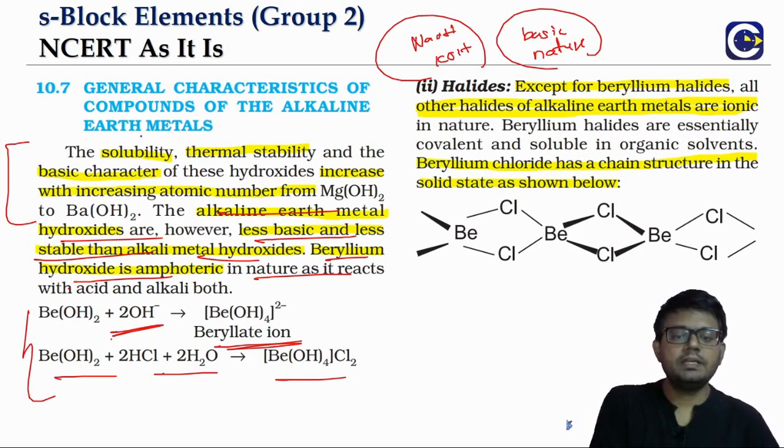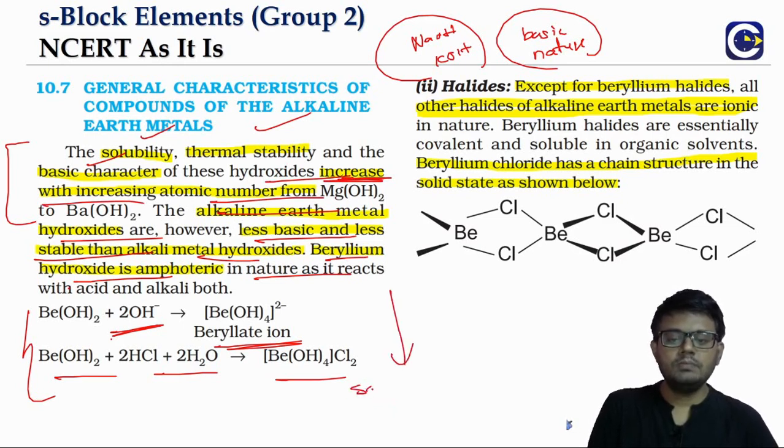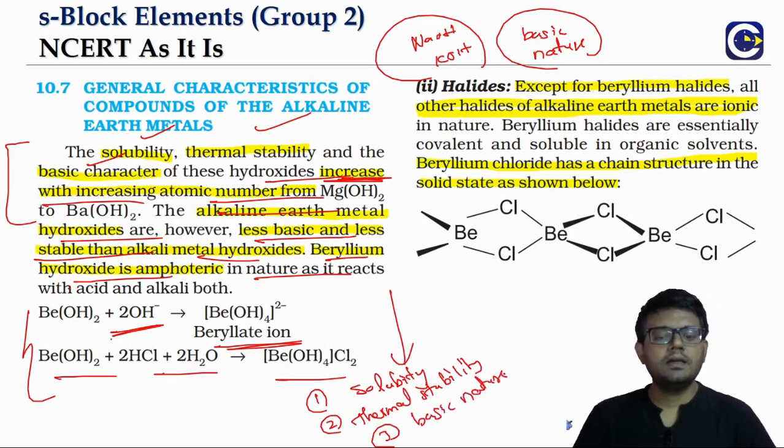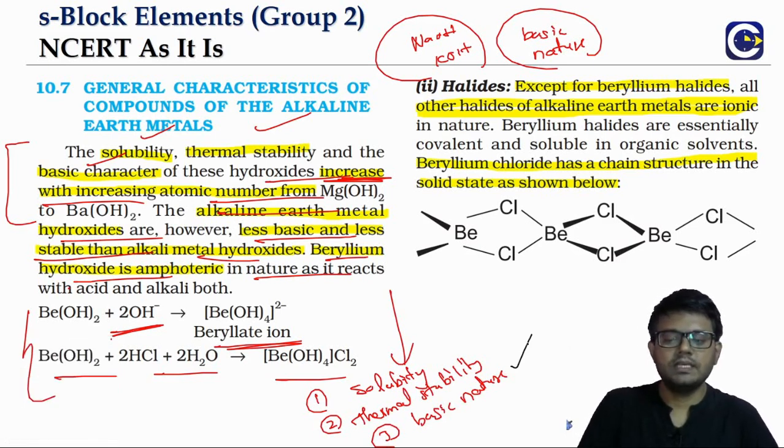You can see the solubility, thermal stability and basic nature will all be increasing with increasing atomic number, which means as we go down the group. Let me give them numbers also. Solubility, I'll call it 1, will be increasing. Thermal stability will be increasing. The third is basic nature. As we go down the group, the electropositive character of the metals will increase, so basic nature obviously will be increasing.